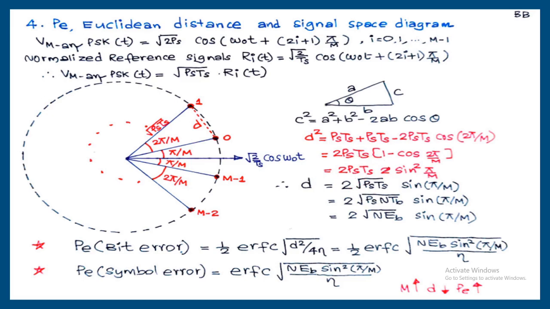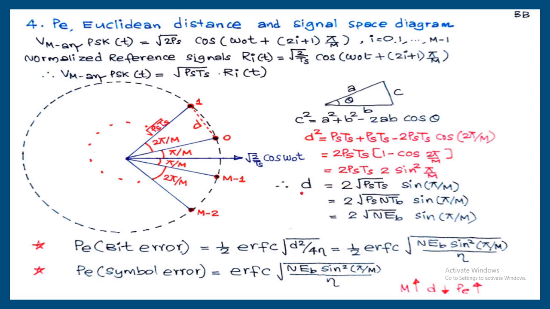So 2 into 2 is 4, square root is 2, root PsTs into sin π/M. So this also can be written as 2 into root PsTb into log2M into sin π/M, or 2 into root nEb sin π/M. Here PsTb is energy, that is n into Eb, bit energy, or this can be written as a symbol energy, PsTs.